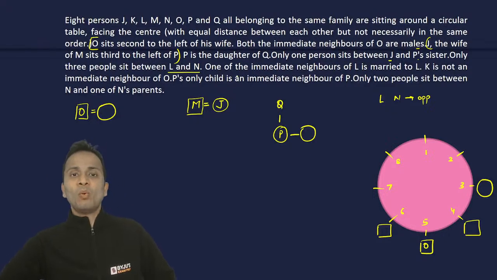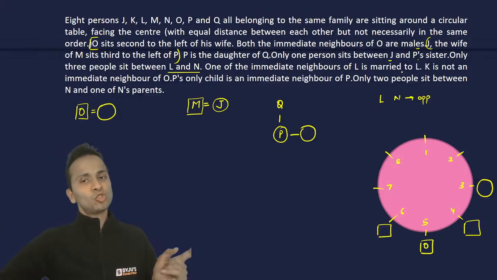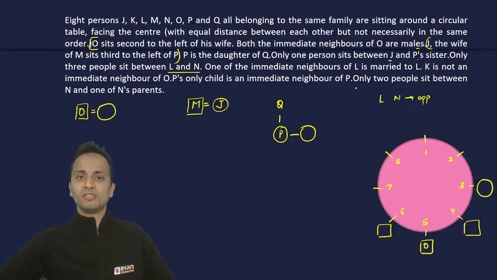Okay? Now, one of the immediate neighbors of L is married to L. So L is another married person. Okay, so one of the immediate neighbors of L is married to L. L का जेंडर नहीं पता, but L is also married to someone. ठीक है? Now K is not an immediate neighbor of O. So K chair number 4 और 6 पे नहीं बैठ सकता.